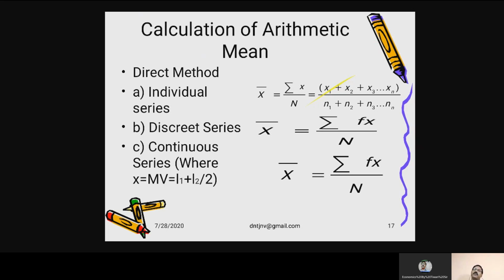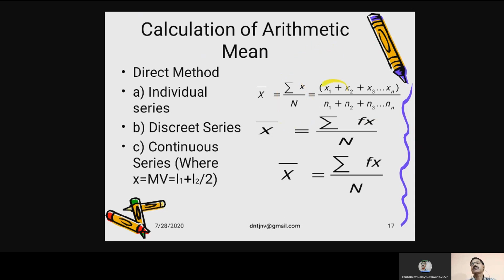Now, how to calculate arithmetic mean? Dear students, we can calculate arithmetic mean by three different methods: direct method, step deviation method, shortcut method. These are the three methods which you can apply. And of course, this will depend upon the series also. If you want to apply direct method on individual series, the formula is nothing but x bar is equal to sigma x upon n.